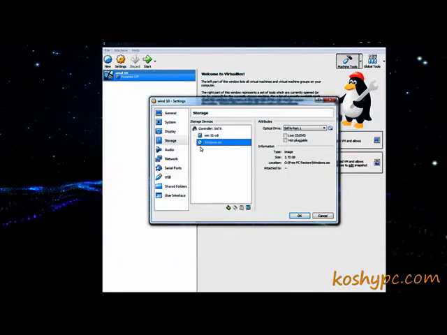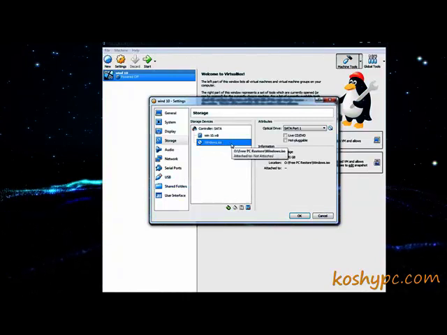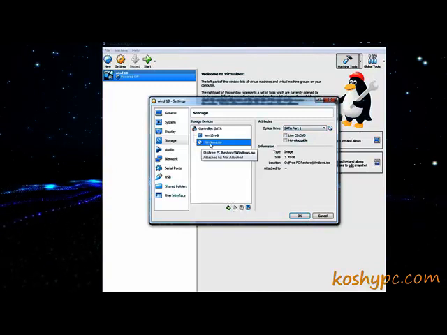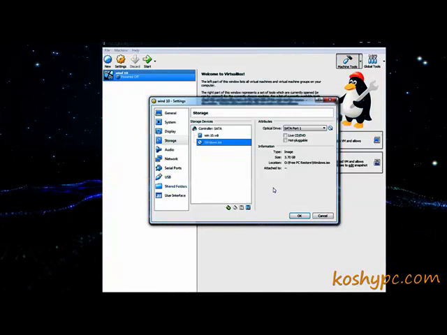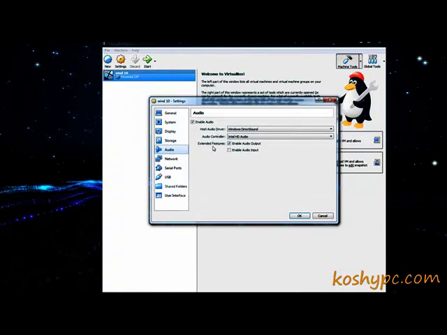Here you can see that it changed to Windows ISO, and when the machine starts, first of all this one will start for installing the operating system. Audio, again, is using everything from your main computer.